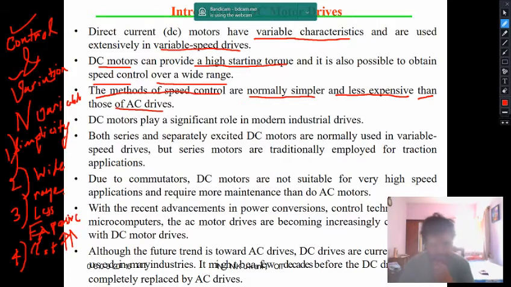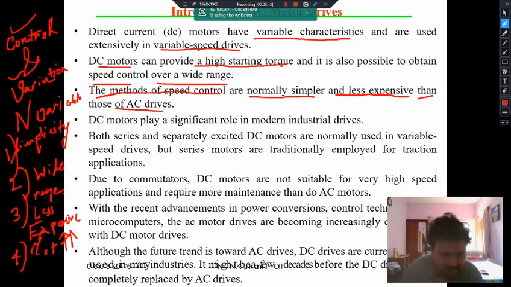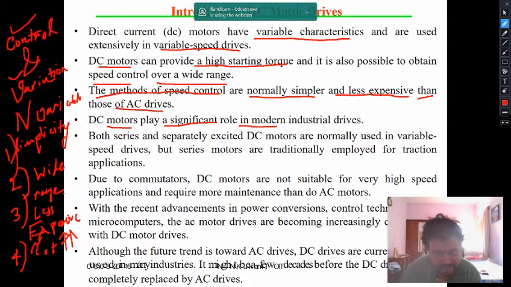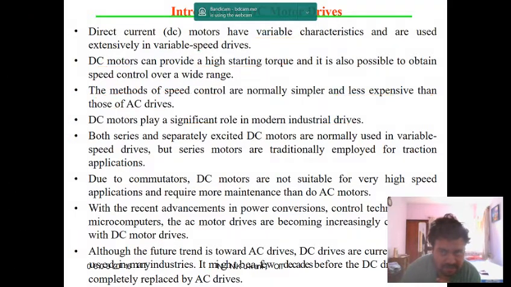Now why the starting torque is highest, I will give you a conception of why. But these are the factors why we will choose DC motor drives over AC drives. These are one of the main reasons. So DC motors play a significant role in modern industrial drives. Before coming to the industrial applications, let us first see how you are getting the highest starting torque, which we are going to analyze.